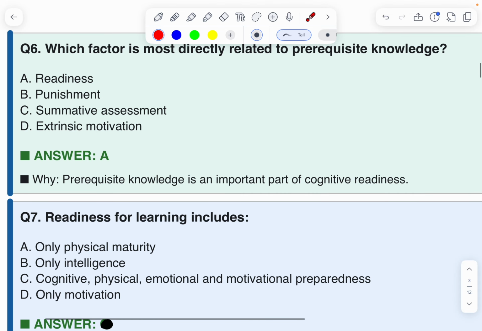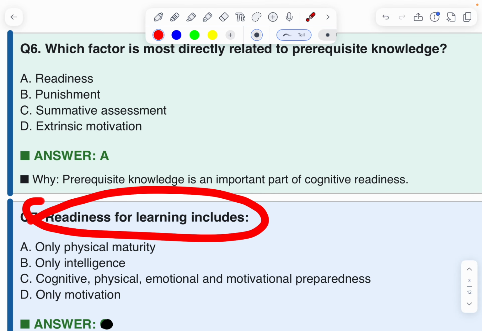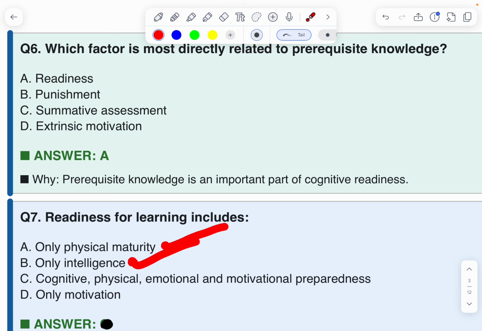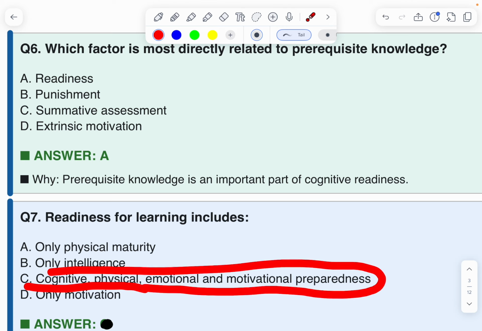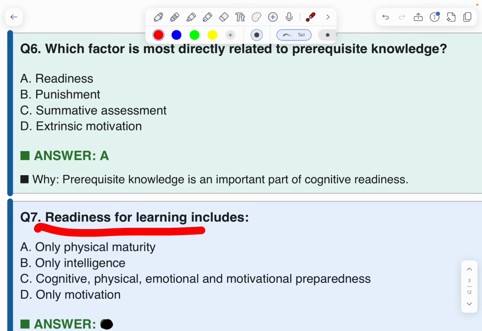Next. Readiness for learning includes only physical maturity, intelligence, or cognitive, physical, emotional, and motivational preparedness. It is called readiness. Therefore, C is the correct option.